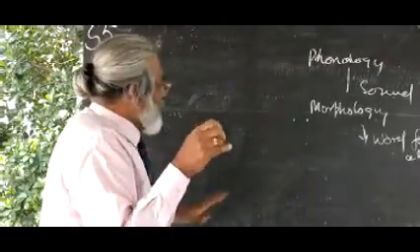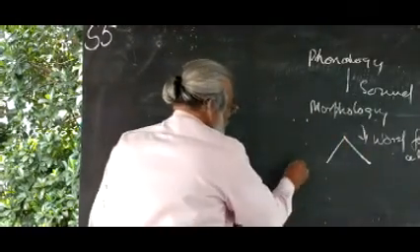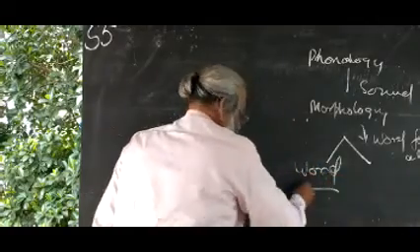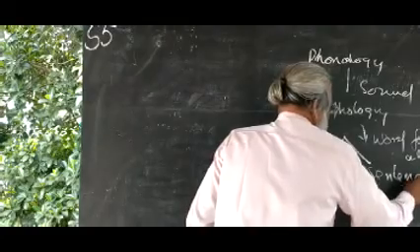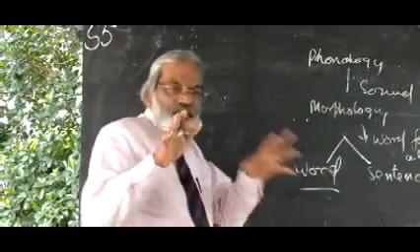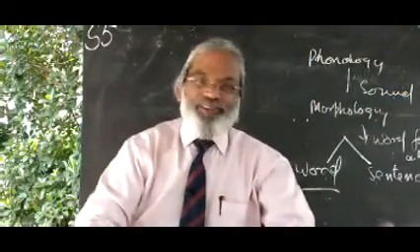So morphology as such relates to two areas. One is word formation. Then one is called sentence connection. These are the two areas of morphology.